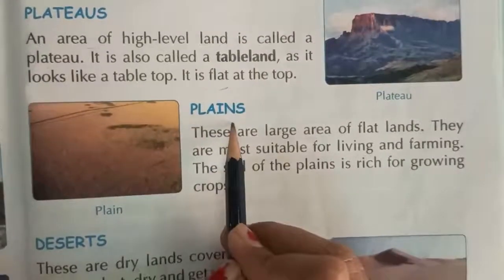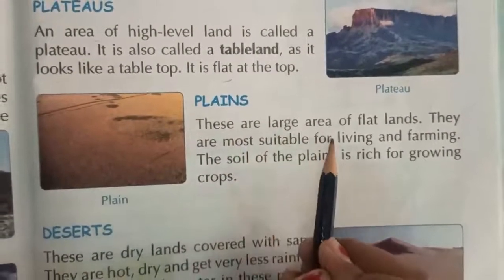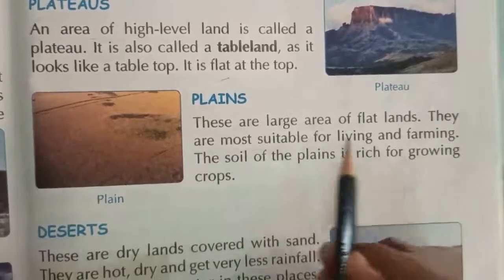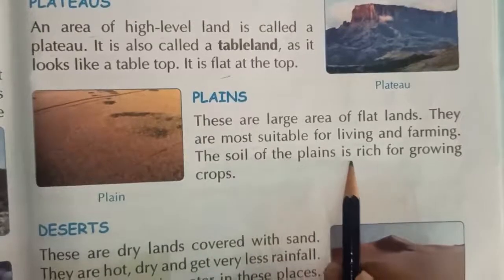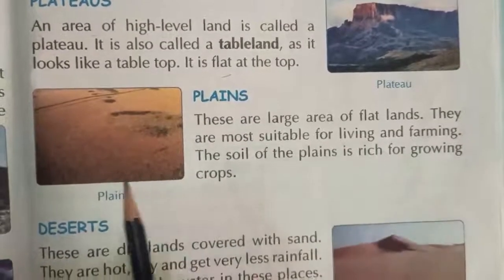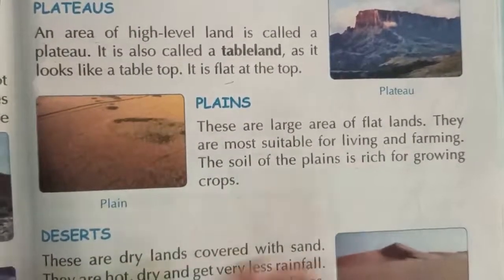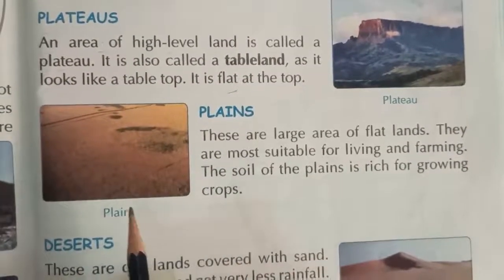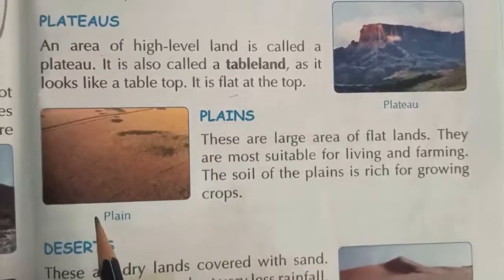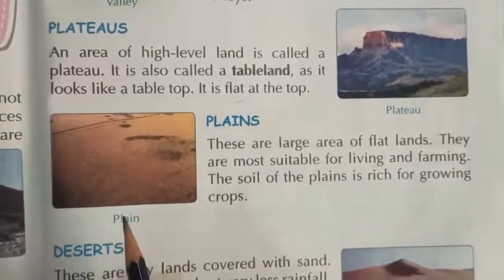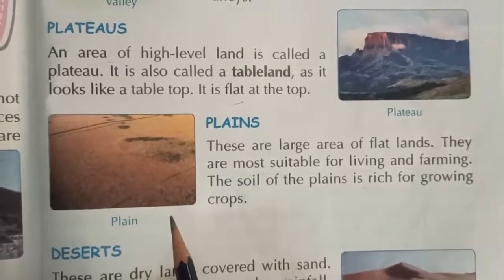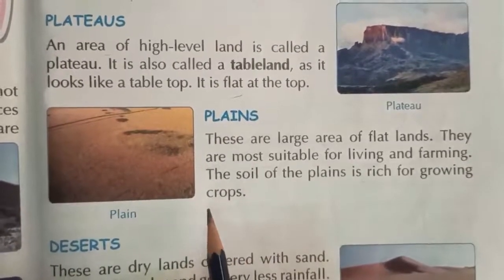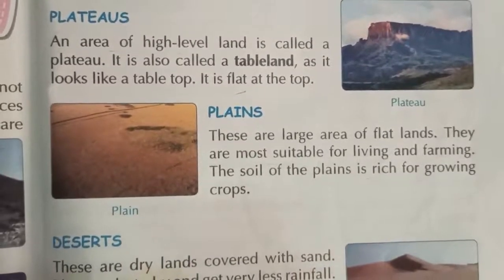Next is plains. These are a large area of flat land. They are most suitable for living and farming. The soil of plains is rich for growing crops. So plains area is a large area of flat land. The land is totally flat. So it is most suitable for living and farming. We will live in this area and we will do farming also. The soil of these plains is very rich for growing crops. So we easily do farming there.